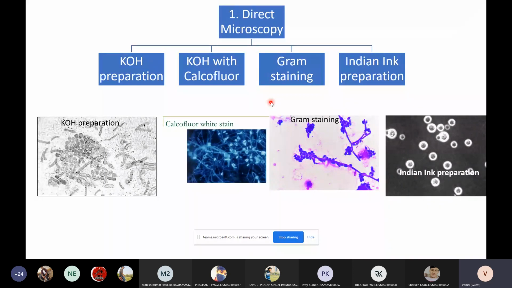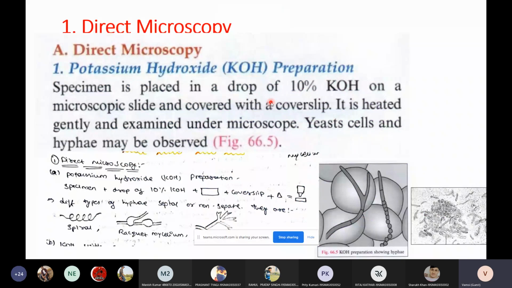Next one is, yeah. So under KOH, you will see different types of hyphae, students. They can be either septate or aseptate, they can be in spiral form, they can be racket mycelium, or you can even see favic chandelier type hyphae. Okay, so these are the things you will see.